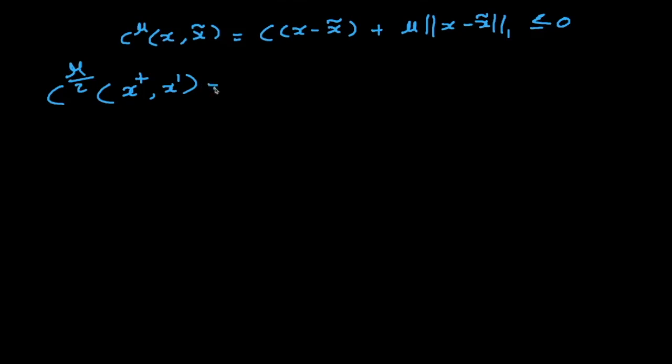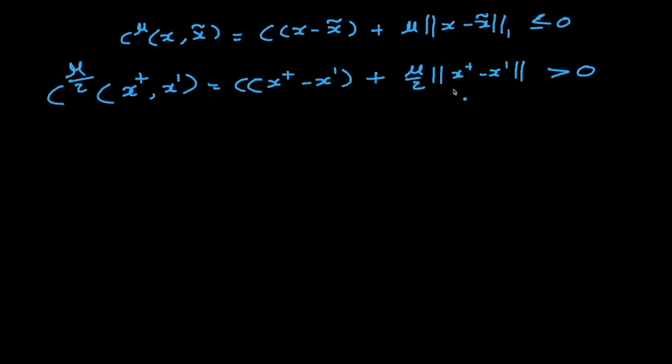So what we'll have is that C of x plus minus x prime plus mu by 2 times the 1-norm of x plus minus x prime has to be strictly greater than 0, because this is what we got at the end of one iteration of the augmentation algorithm. So x plus is strictly improving over x prime on the C mu by 2 objective, which is this one. Okay, and now let's try to combine these two inequalities.